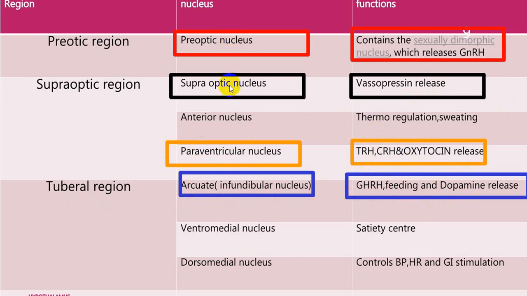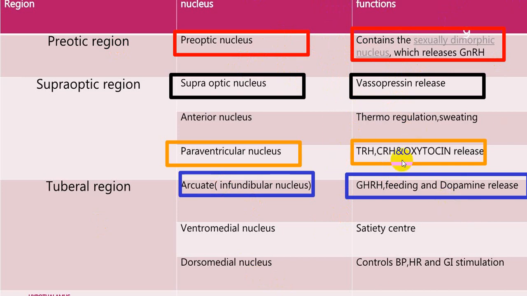These are the four main nuclei which take part in endocrine function: preoptic nucleus, supraoptic nucleus, paraventricular nucleus and arcuate nucleus. Out of which the paraventricular nucleus and supraoptic nucleus secrete vasopressin and ADH, which is stored in the posterior pituitary and then released. While preoptic nucleus, paraventricular nucleus and arcuate nucleus also manufacture hormones, and they will be passed on via the portal venous system, which connects hypothalamus to anterior pituitary, and they will directly act on cells of the anterior pituitary and release different hormones.